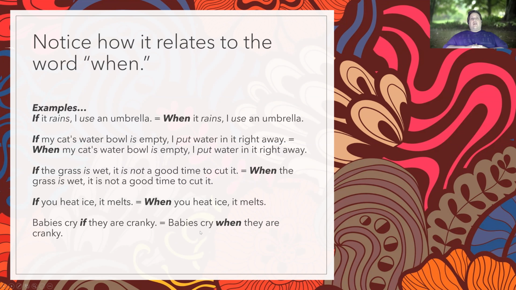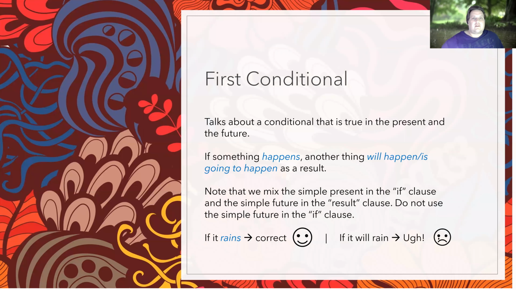So that is how we use the zero conditional. Now, let's talk about the first conditional. The first conditional is very similar to the zero conditional, except for this one, we use the simple future in the result clause, okay? So this talks about a conditional that is true in the present and the future, okay? If something happens, see, this is the conditional clause, if something happens, and then another thing will happen or is going to happen as a result. This is what we call the result clause, okay? The independent clause is the result clause.